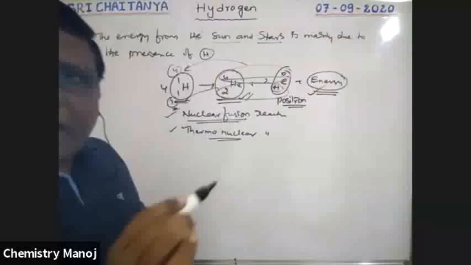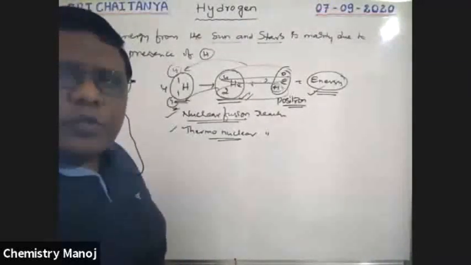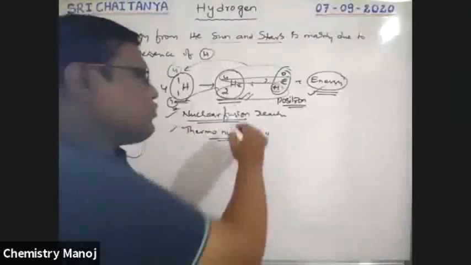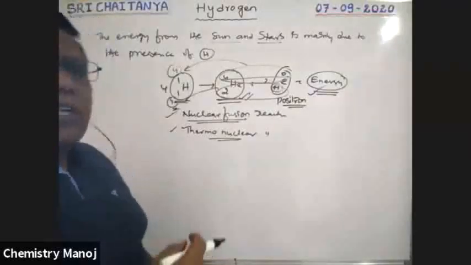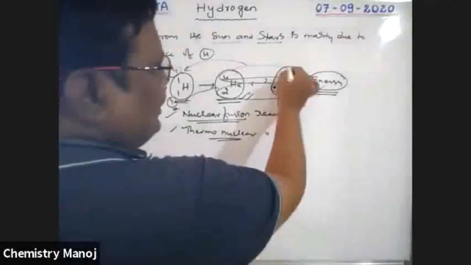Here, a nucleus changes to another nucleus. That's why these reactions are called nuclear reactions. Here, union is possible. That's why it is called fusion. If dissociation takes place, that is called a fission reaction. No need to worry about that, boys. See here, a positron is coming out.